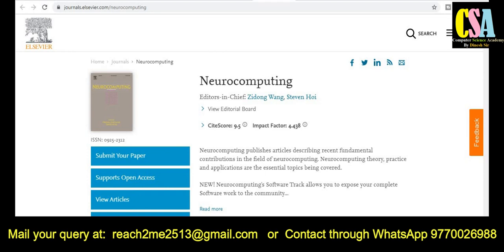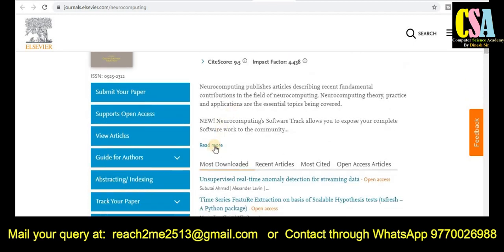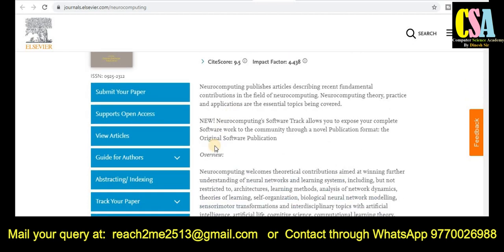The next category is Elsevier publishers, with Neurocomputing. The journal impact factor is 4.438 and CiteScore 9.5. What types of topics are covered by this journal? कौन कौन से ऐसे topics हैं जो इसमें publish हम कर सकते हैं? Just click on read more, and here you will get all the detailed information about the topics.